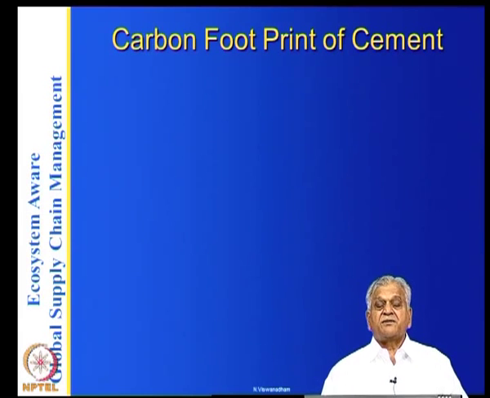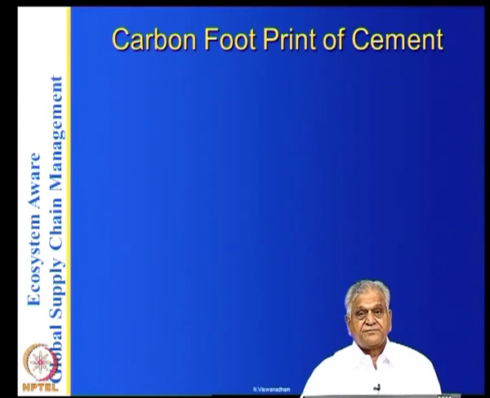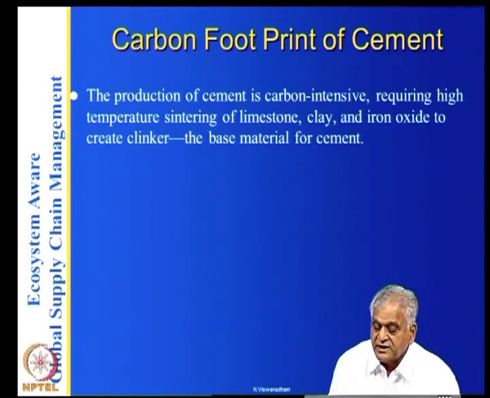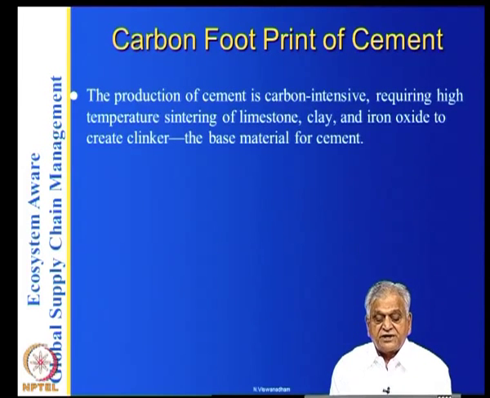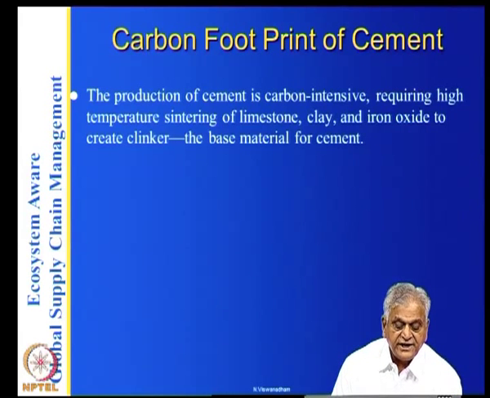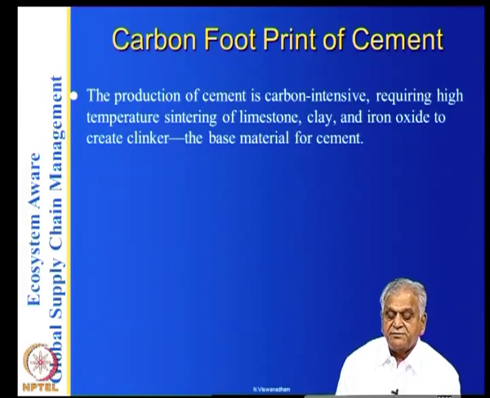So what is the carbon footprint of cement? The production of cement is carbon intensive, requiring high temperature sintering of limestone, clay, iron oxide to create clinker, the basic material for cement.